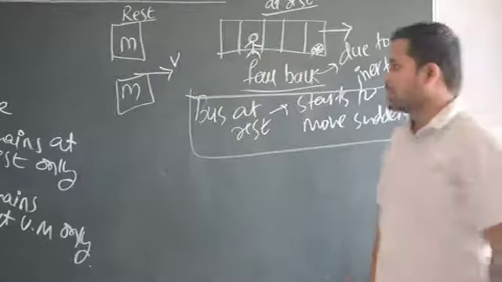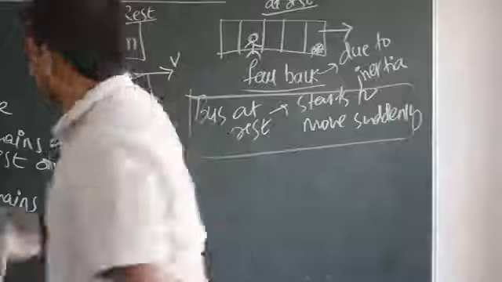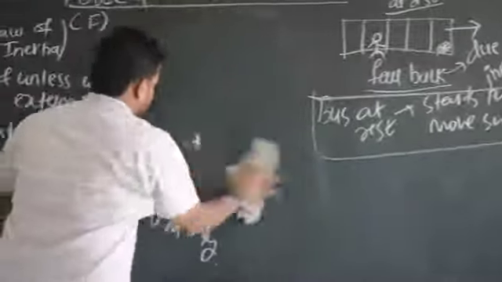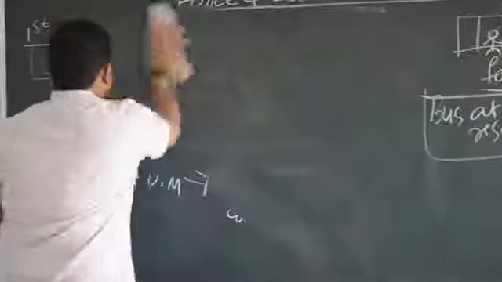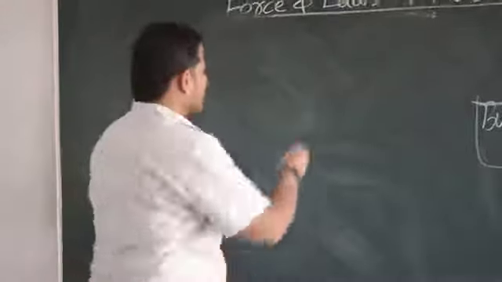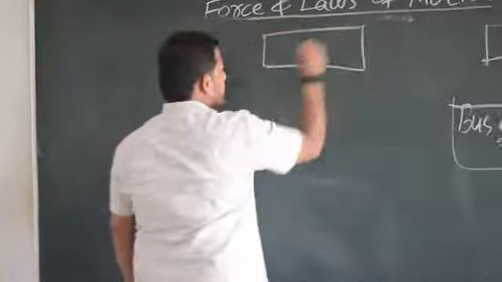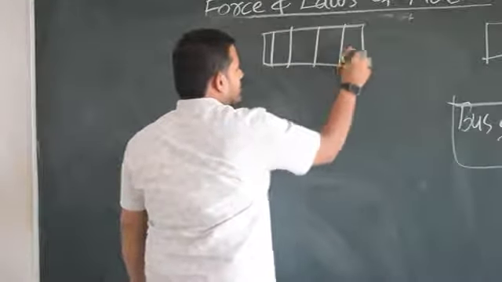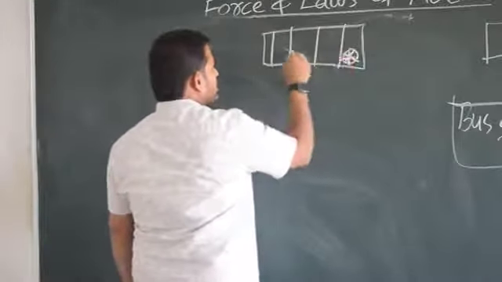Let me give you one more example here. Let me rub this off so that I can explain in a better way. Okay, fine. Let us take the same bus example now. Beside that, now the same bus is here. I have got the bus here. So here is the driving wheel and here you are sitting.